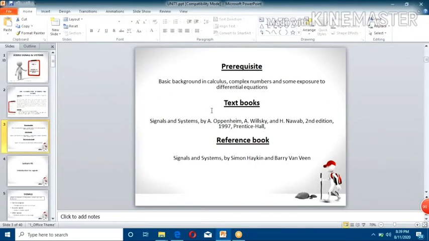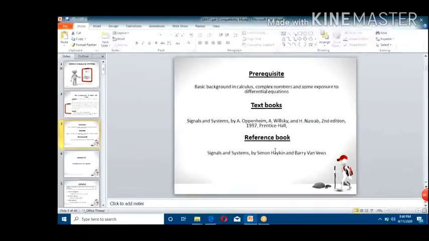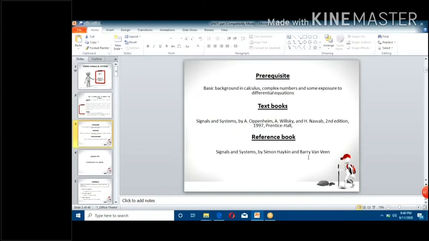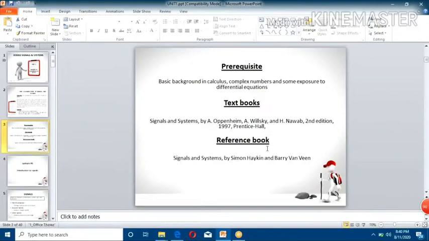Then I will recommend a standard textbook for you. Don't follow any local author's book at all. This is your prescribed textbook: Signals and Systems by Oppenheim, Willsky and Nawab, second edition, 1997, Prentice Hall. You can download this book. The e-book is available on our website. Otherwise, I will give you a link to download the textbook.